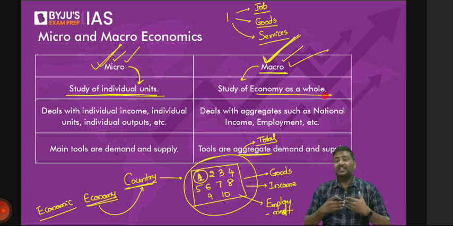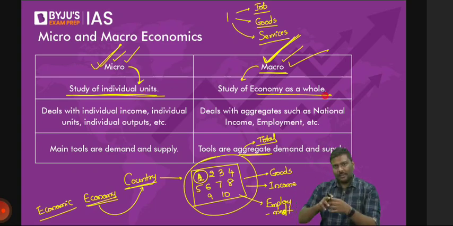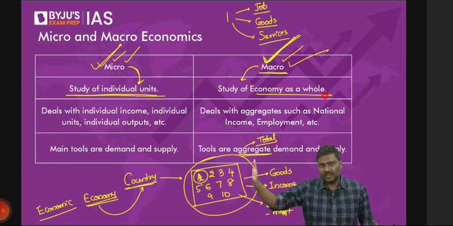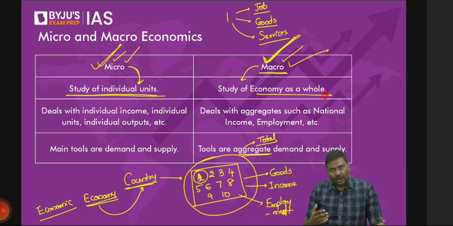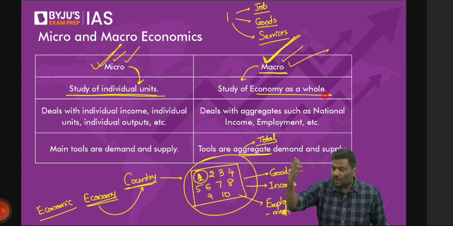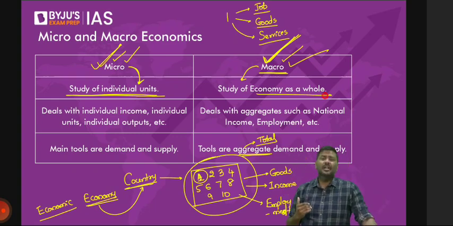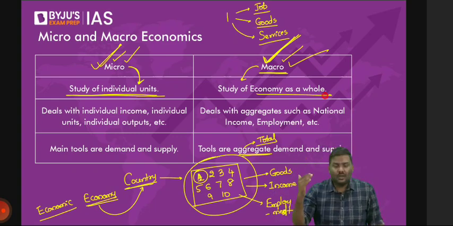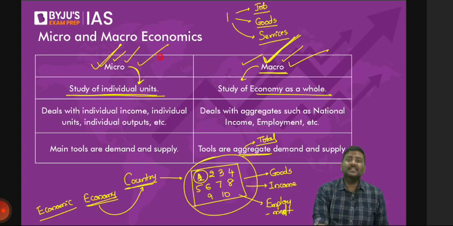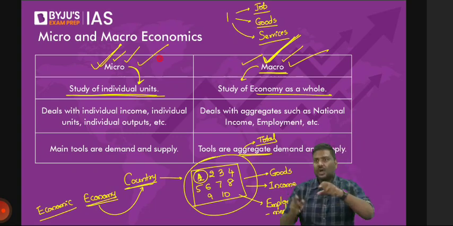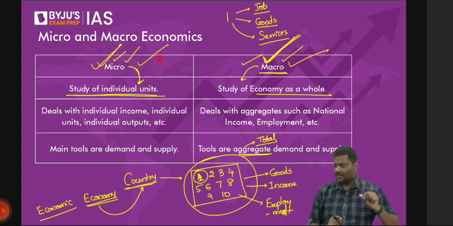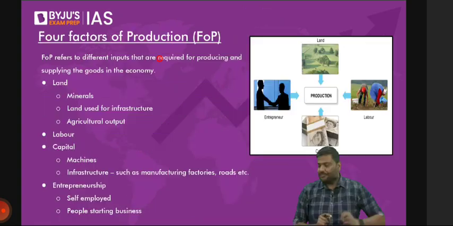And I hope that when I use the term economy, it is very clear to you. For example, in case of India, if I find out how much is the total production of steel, that is macroeconomics. If I find out how much is the total exports done from India, macroeconomics. Total imports into India, total income earned by every one of us, all of this is macroeconomics. But if I start studying individual companies or houses, that is microeconomics. Done? Let me go to the next one.